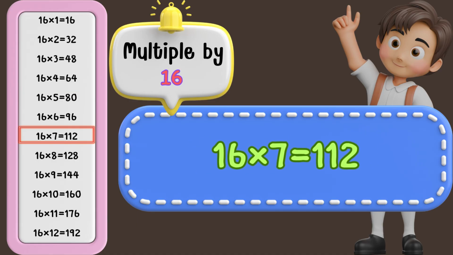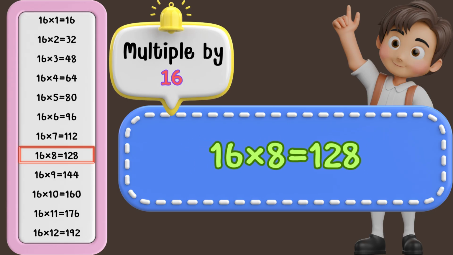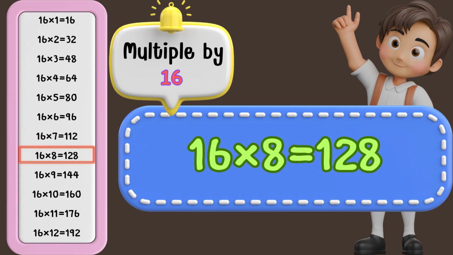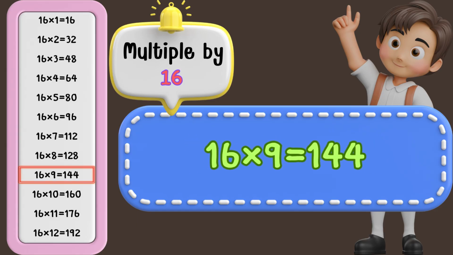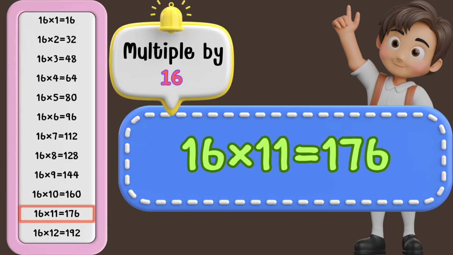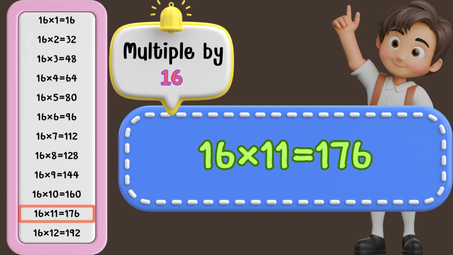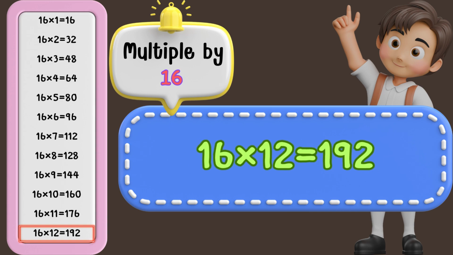16 times 7 is 112. 16 times 8 is 128. 16 times 9 is 144. 16 times 10 is 160. 16 times 11 is 176. 16 times 12 is 192.